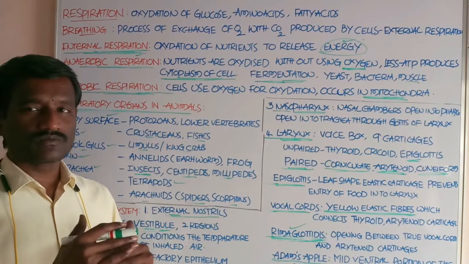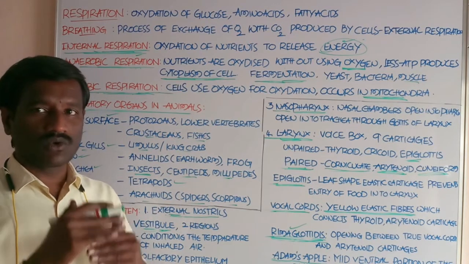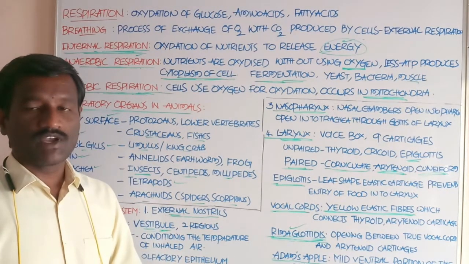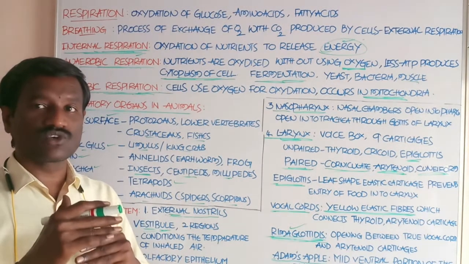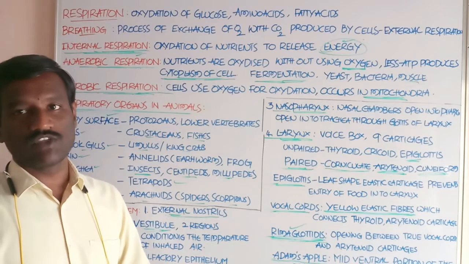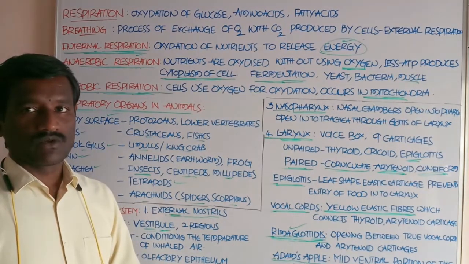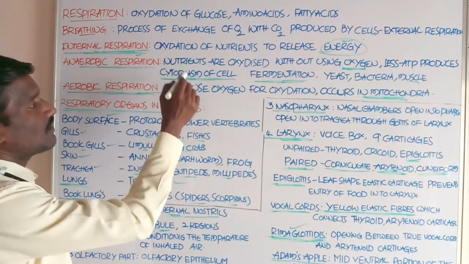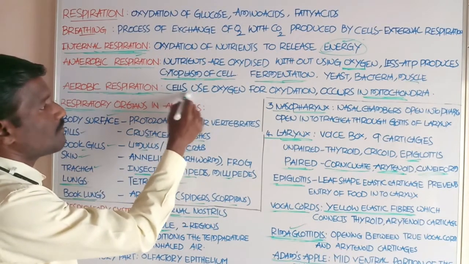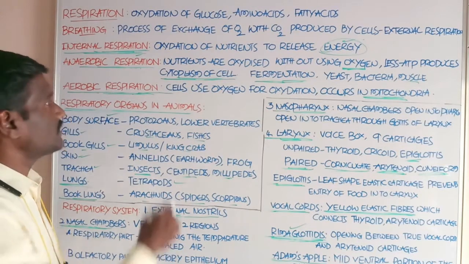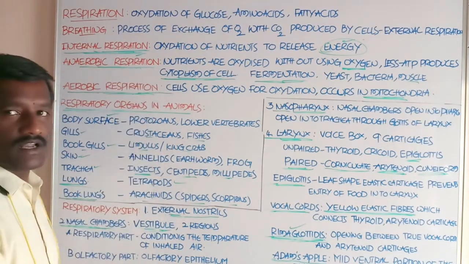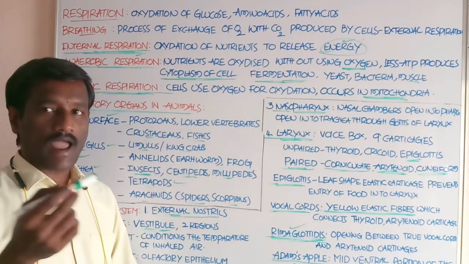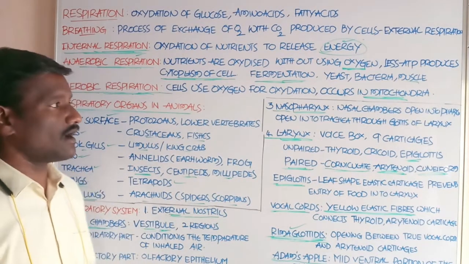For example, one glucose molecule going through aerobic respiration gives 36 molecules of ATP. Students, anaerobic is the incomplete breakdown of the food particles, while aerobic is the complete breakdown. In anaerobic respiration, some substances are also produced. These are lactic acid and ethanol.